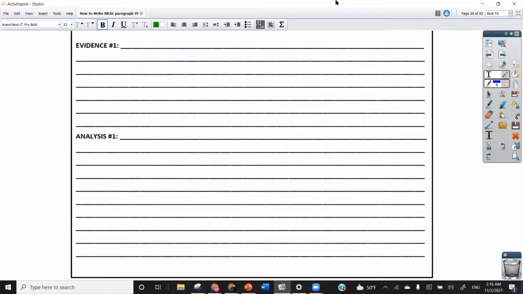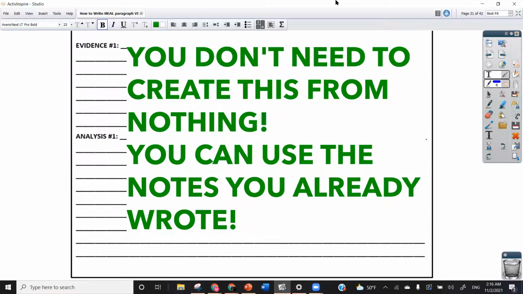After that's complete, you'll notice on the worksheet underneath that section that it says evidence number 1 and analysis number 1. Now, what you want to remember is that you don't need to create this from nothing. You don't have to create something new. All you're doing is using the notes that you just created to write your evidence number 1 and also write your analysis number 1.